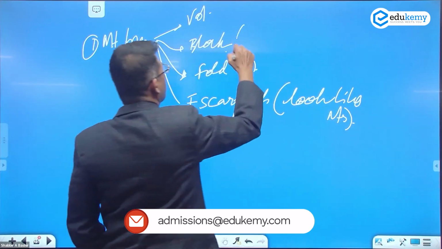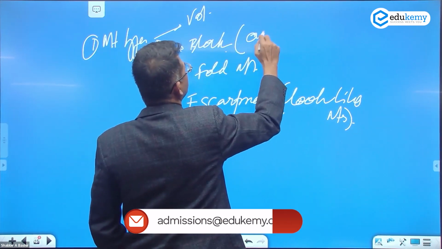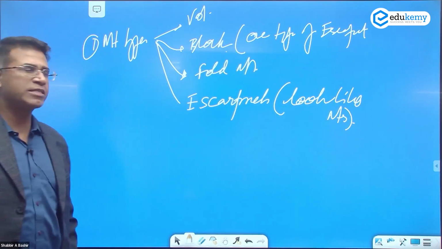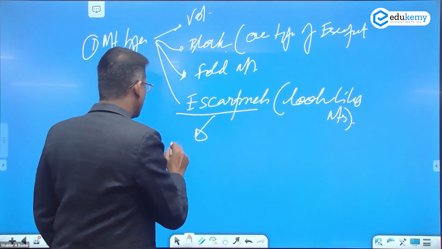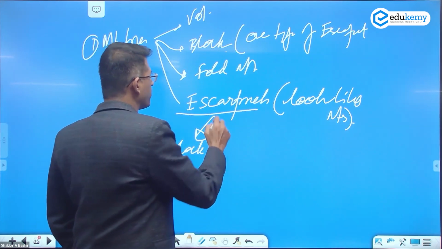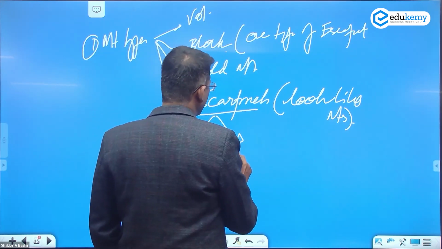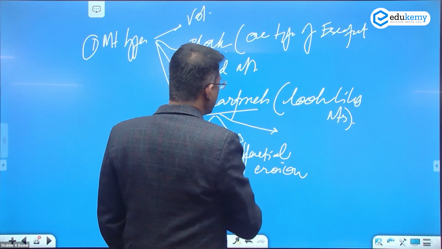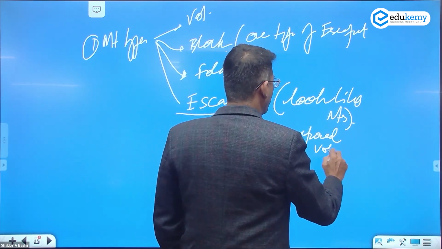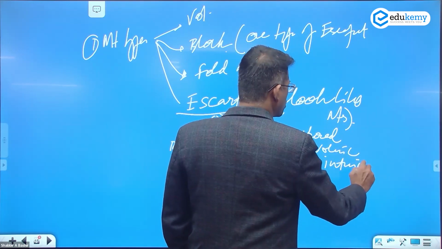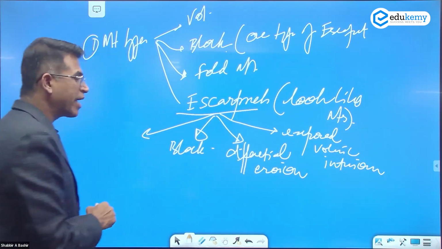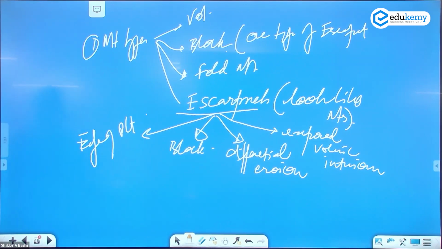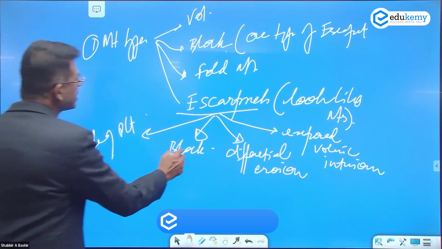In fact, block mountains are also one type of escarpment. Escarpments can be because of block mountain formation, or because of differential erosion. They can be exposed volcanic intrusions, and they can also be the edge of a plateau.